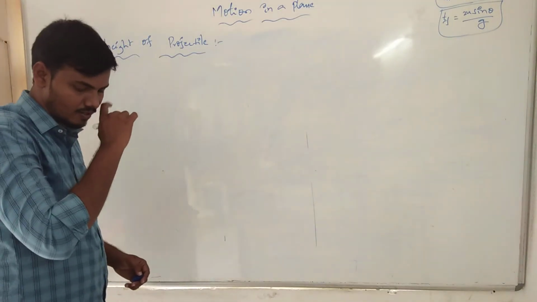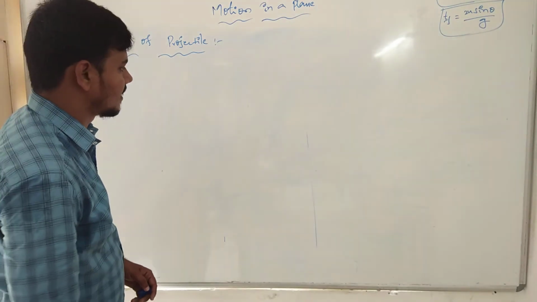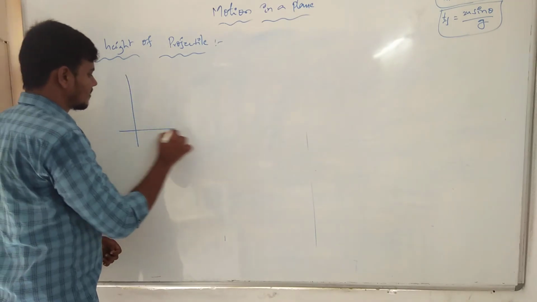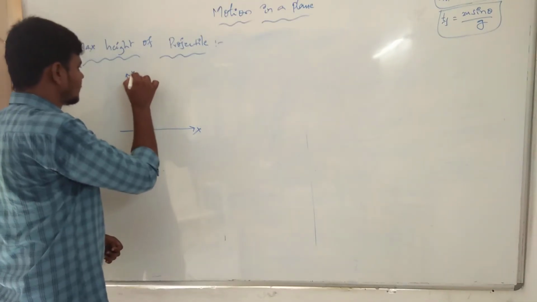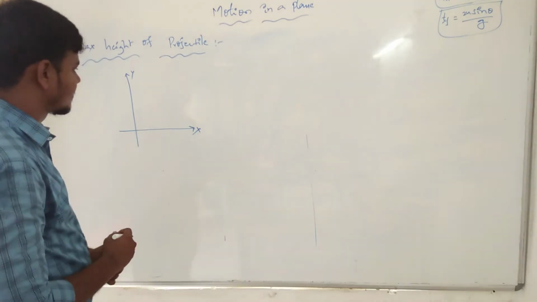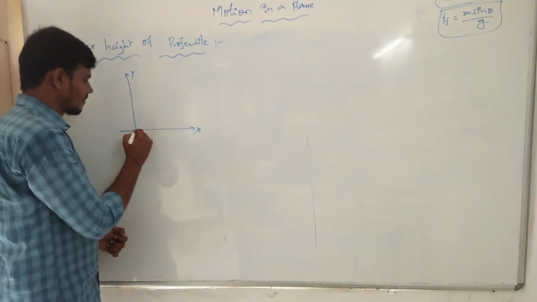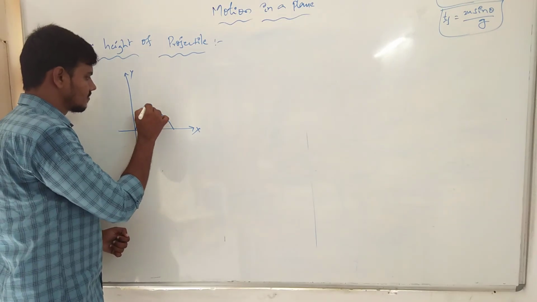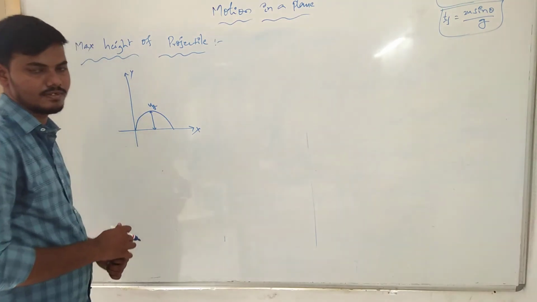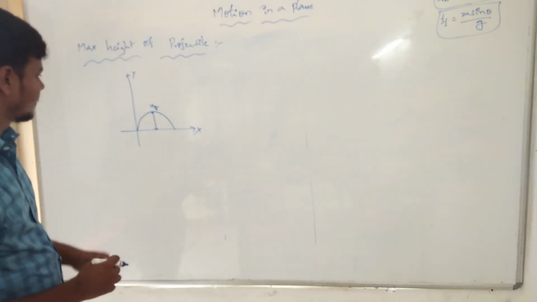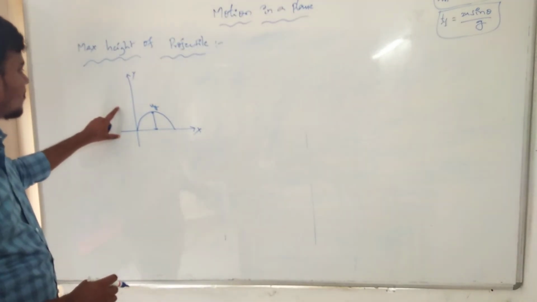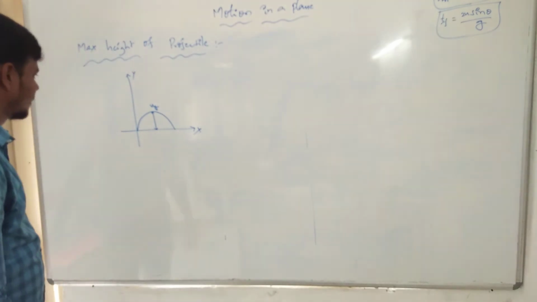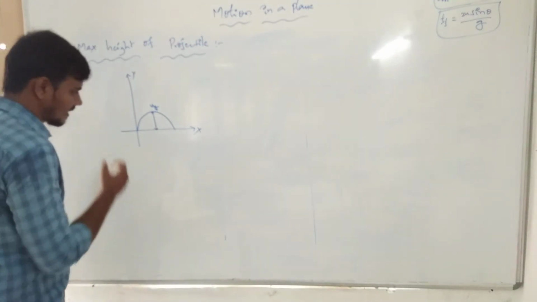Now what is the maximum height of projectile? For example, we consider the height representation on the x-axis and y-axis. In the y-axis, the projected motion is represented as the maximum height of projectile. Now next we go to the equation.